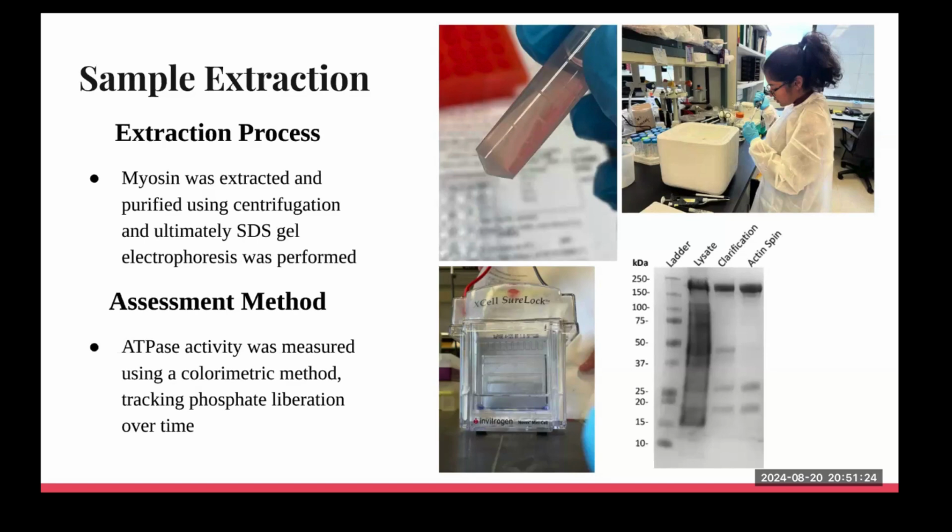Then we conducted an assay, which is a process of analyzing a substance to determine its composition or quality. We used this assay to measure the ATPase activity using a colorimetric method, tracking phosphate liberation over time.